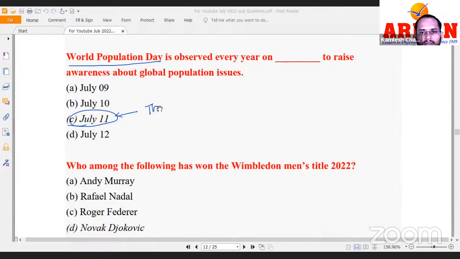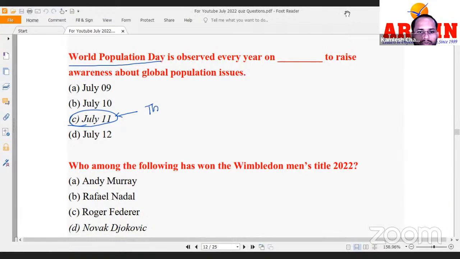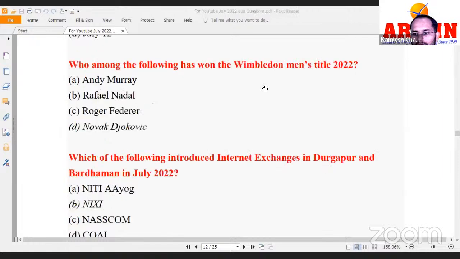Right. Okay. Next question. Who among the following has won the Wimbledon Men's Title 2022? Wimbledon Men's Title 2022. Who won it? Novak Djokovic. In a class I told you to remember the Grand Slams.